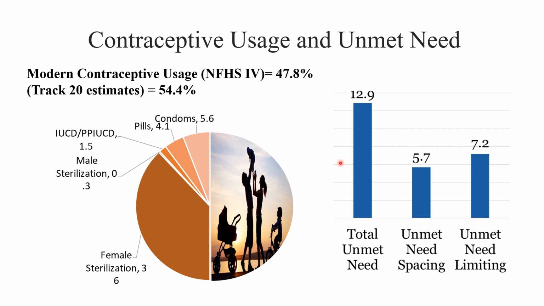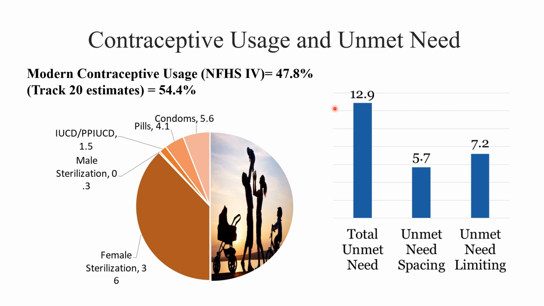So, total unmet need. You say only 47% are using and unmet need is 12.9%. These 12.9% are the women who want to use contraception by themselves, but either due to pressure from their family, due to social pressure, or also due to lack of availability. If we can utilize this 12.9% and add it to our current scenario, then we can achieve our replacement target.